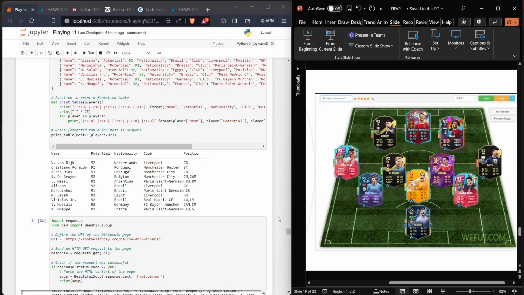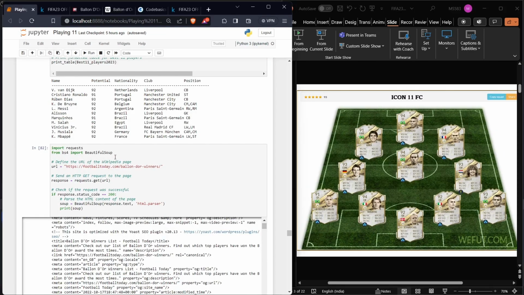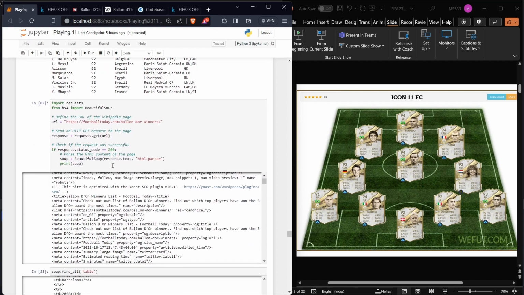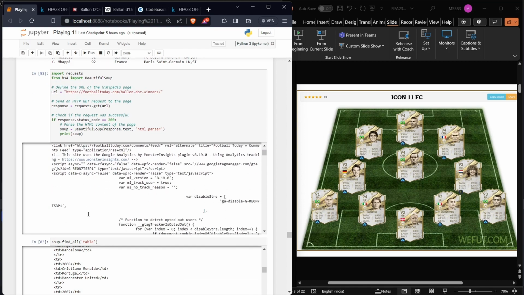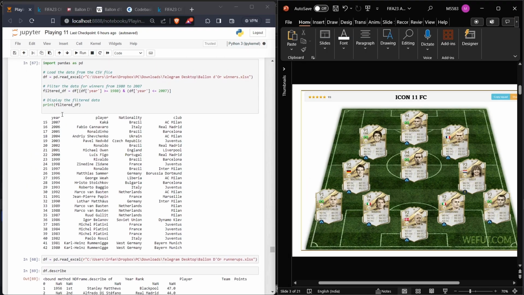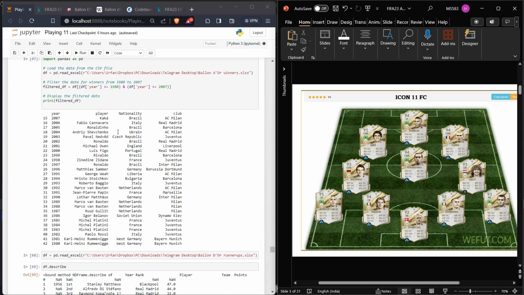Now, this team is going to be facing the Icon 11, which has been nominated from the Ballon d'Or community. With the help of the Beautiful Soup library, we imported the URL from footballtoday.com and got all the information about the Ballon d'Or winners. For the Ballon d'Or winning icons, let's see who all the players are. For 2007, we have Kaká, who is playing central attacking midfielder, and Fabio Cannavaro, the only defender who has managed to win the Ballon d'Or, and Ronaldinho, who is playing central attacking midfielder as well.